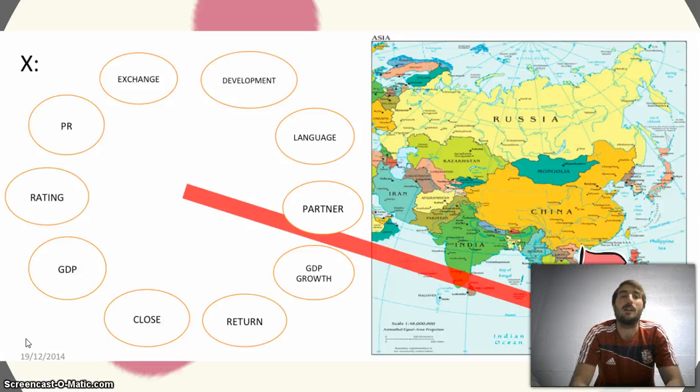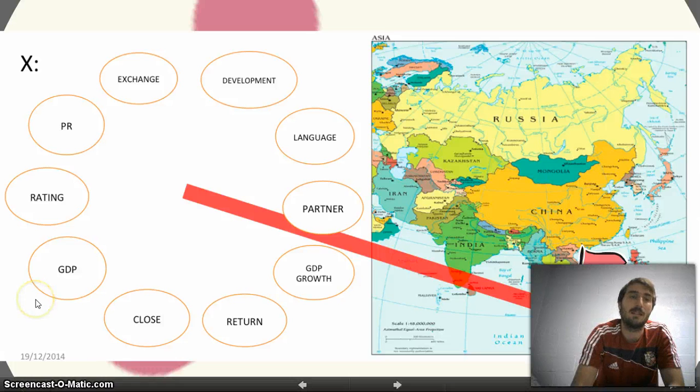For the variable close, which is a dummy variable, we decided on a range of 2000 kilometers. So if the target country is within this range of 2000 kilometers distance from Singapore, it will take the value 1, otherwise it will take the value 0. Then we have the gross domestic product per capita, the rating available from Fitch for each target country, and then the PR. What is the PR? PR is the political relationships.